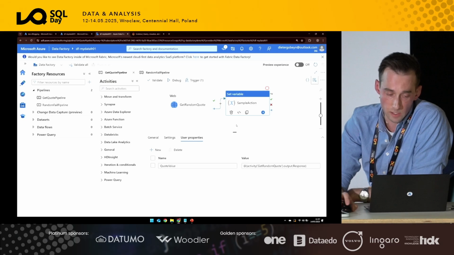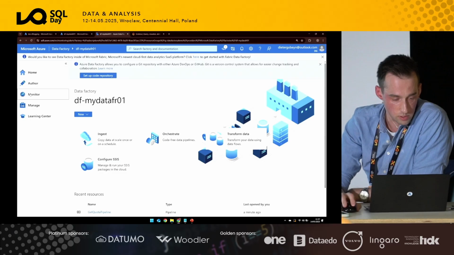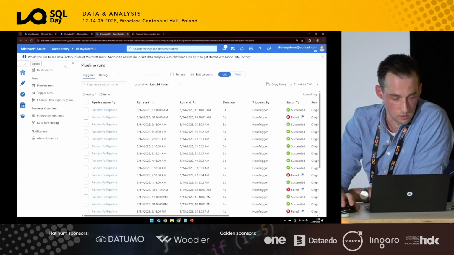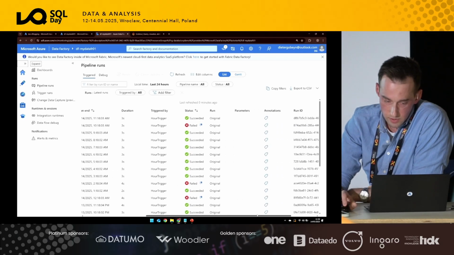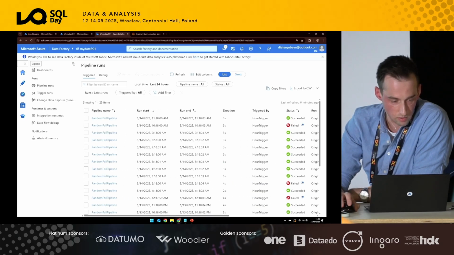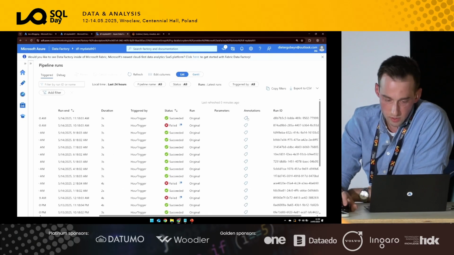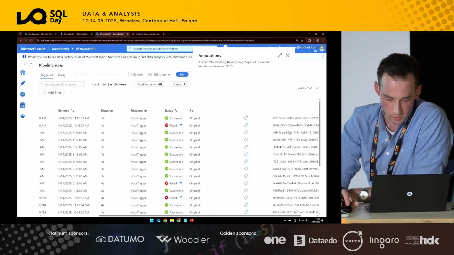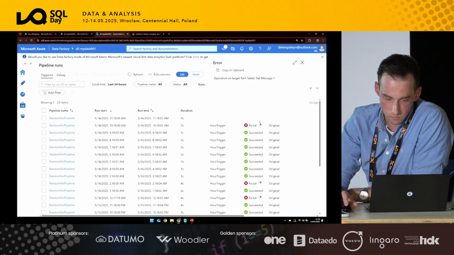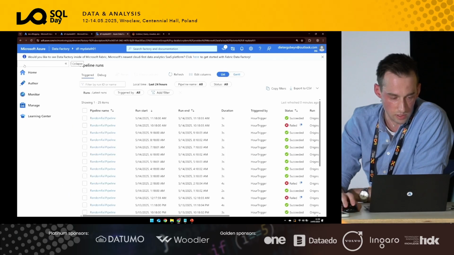Now, if I go to, because there's already something, pipeline runs. So let's have a look where we can already see them by default within the portal. When I look here at the pipeline run history, I can already see the annotations here, which does provide a bit of context, of course. And also we've got the exception here. So the question is, how can we enhance this, and how do we deal with this?